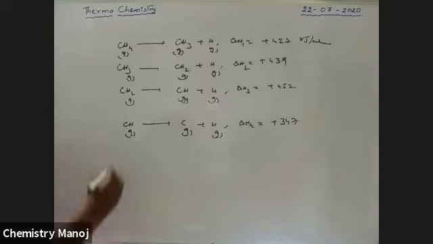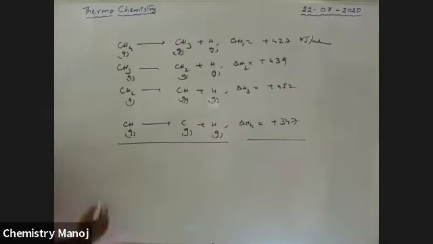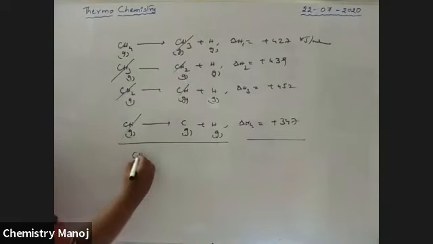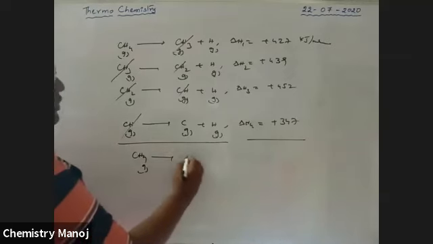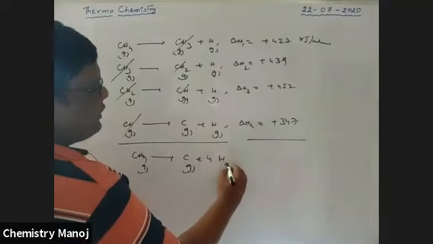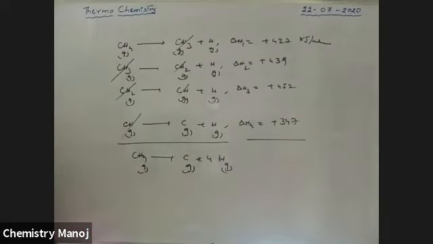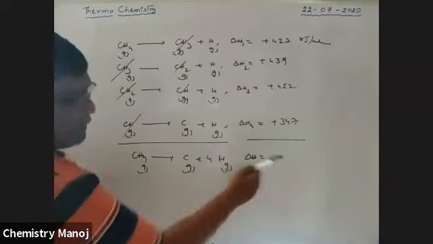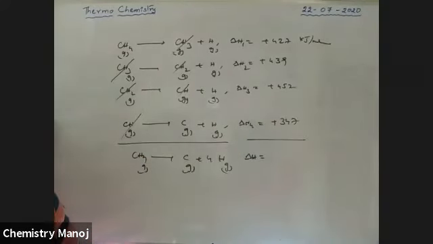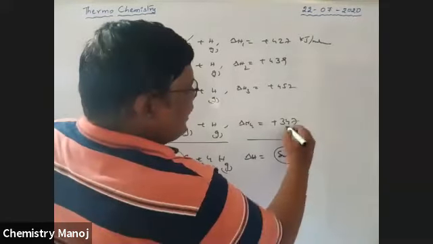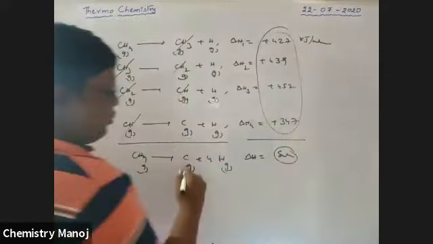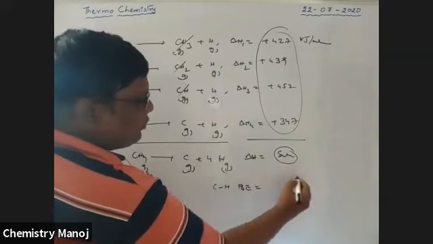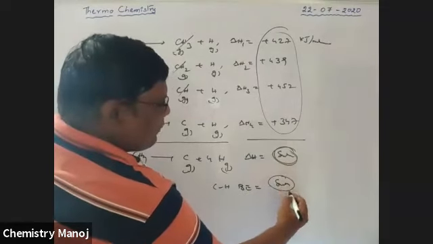These are the values. Now add these. CH3, CH3 cancel. CH2, CH2 cancel. CH, CH cancel. Therefore, gaseous CH4 changes to gaseous C plus 4 gaseous hydrogen atoms. So for this, total delta H is equal to the sum of all these values. This is the total energy of breaking 4 bonds. Therefore, CH bond energy is equal to this sum value divided by 4.